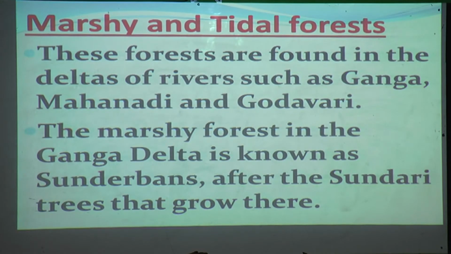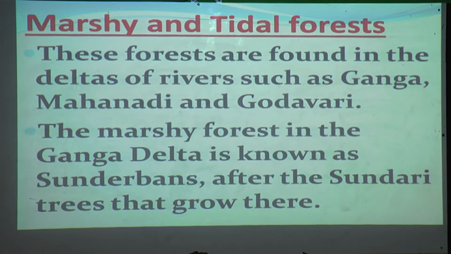These forests are found in the deltas. Where can we find them, students? Near the deltas of rivers such as the Ganga, Mahanadi and Godavari. In these deltas, we have marshy and tidal forests.